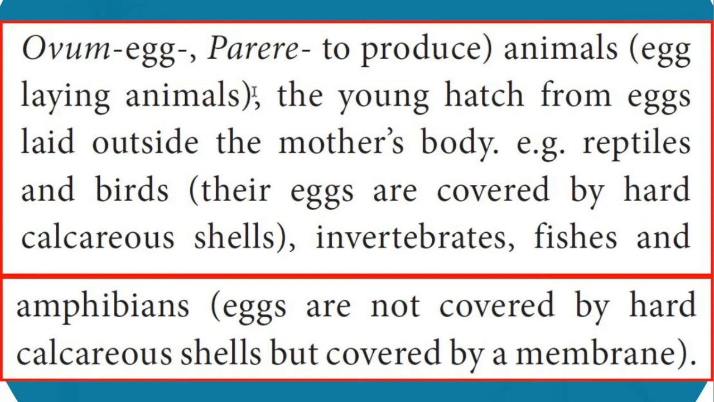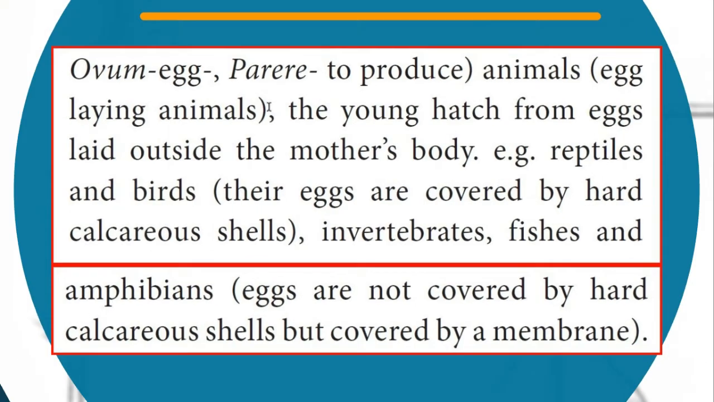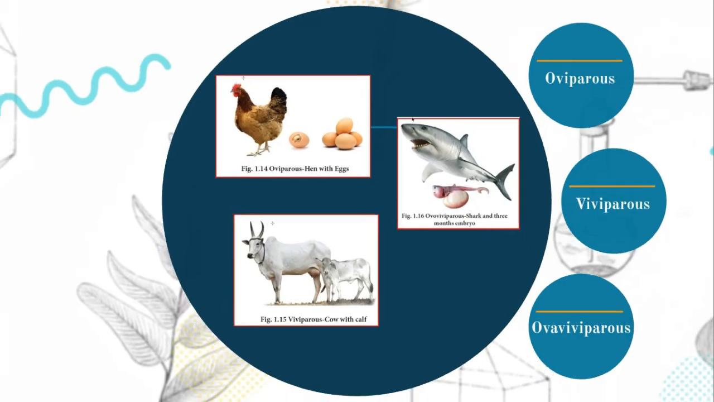I hope you could have understood these things. Among these, the eggs are covered by a hard calcareous shell. Okay, this is one case. In another case, in invertebrates, fish and amphibians, the egg is not covered by a hard calcareous shell. It is covered by membrane alone. Anyway, these all come under oviparous.